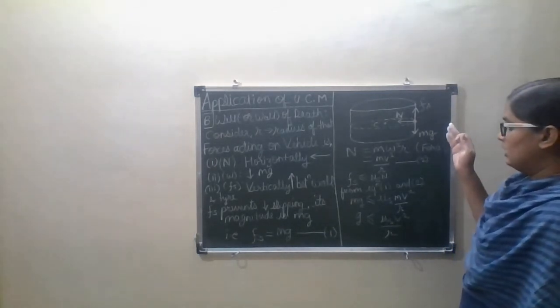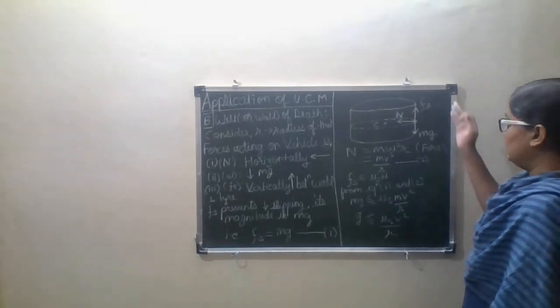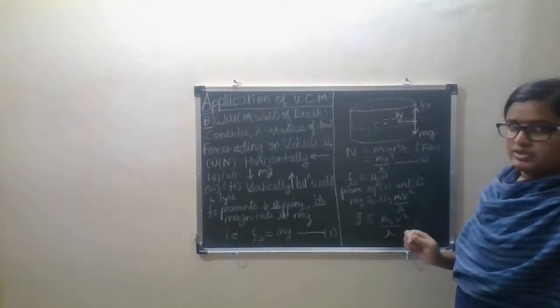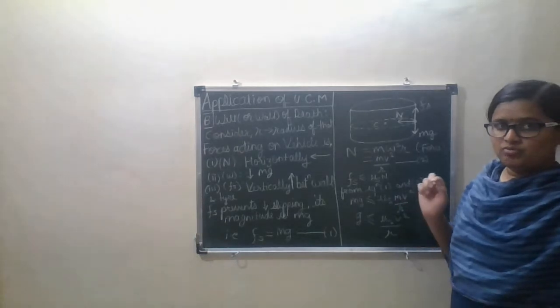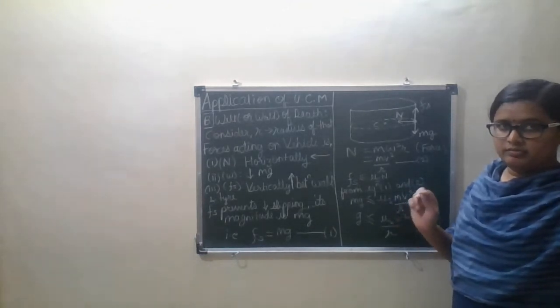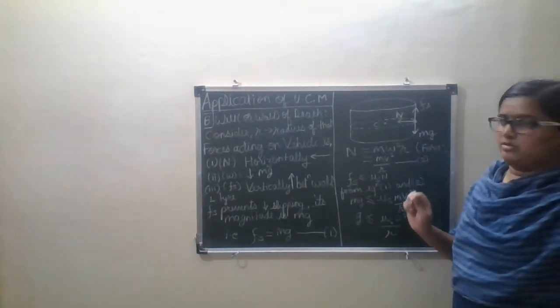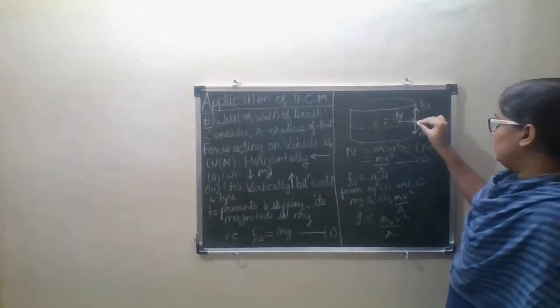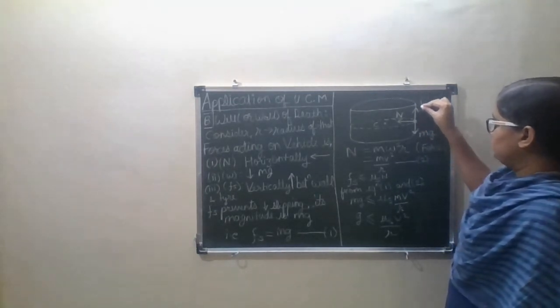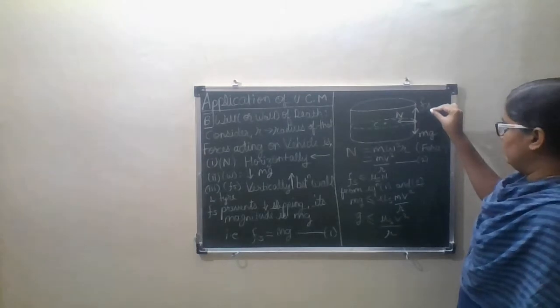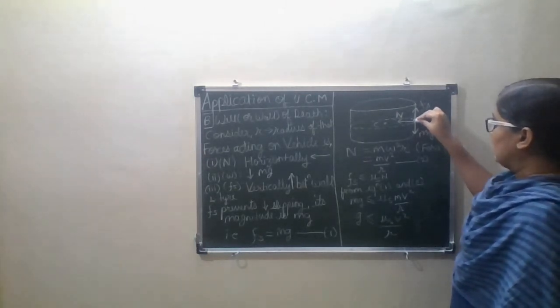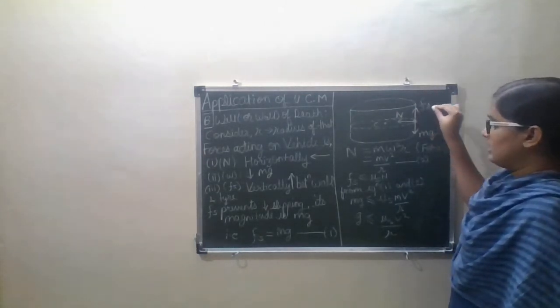It is the static friction force, acting vertically upwards between the wall of the well and the tire of the vehicle. You can see that upward force is Fs.